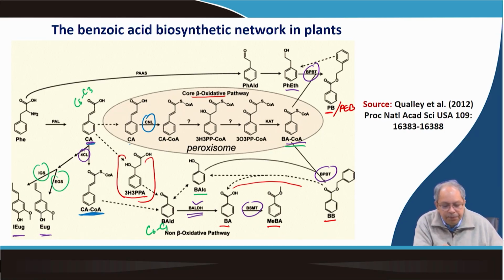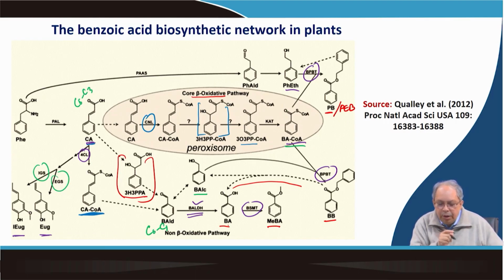So, cinnamoyl CoA will enter into the peroxisome, and there is an enzyme called CNL, which is similar to 4CL, a cinnamoyl CoA ligase, which converts cinnamic acid to cinnamoyl CoA. Then this cinnamoyl CoA subsequently forms benzoyl CoA through a beta-oxidative pathway. That is 3-hydroxy 3-phenyl propanoyl CoA, and then 3-oxo 3-phenyl propanoyl CoA, and then it makes benzoyl CoA. And what has been found with time is that this is a very unstable compound.